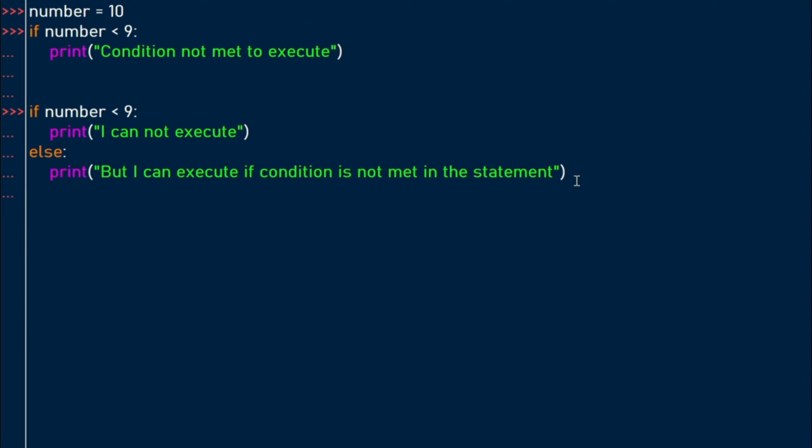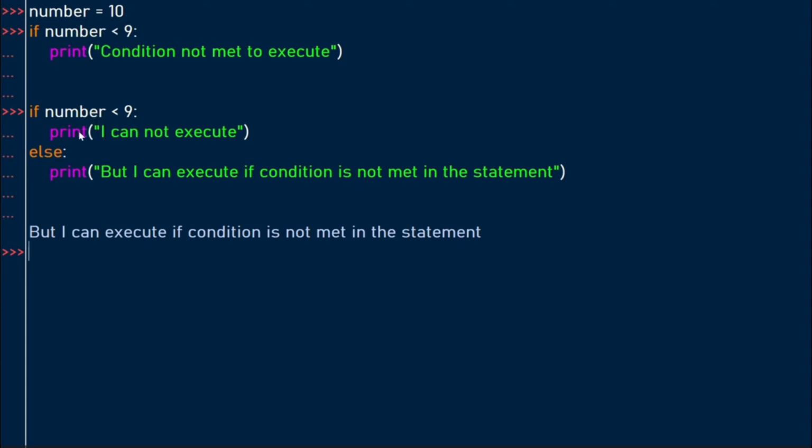So when you run the code, but I can execute if condition is not met. So we have this part of the code being executed because in the first case the condition was not met. Number, which has been assigned the value of 10, is not less than 9, so this could not execute.